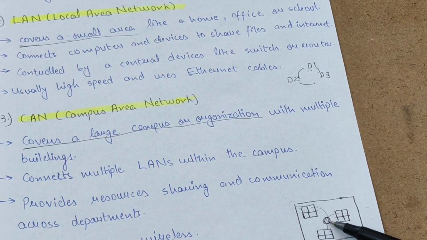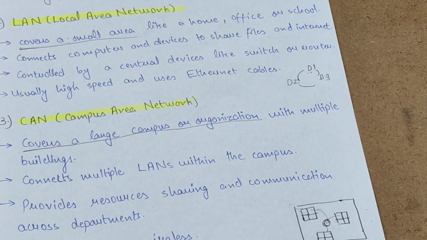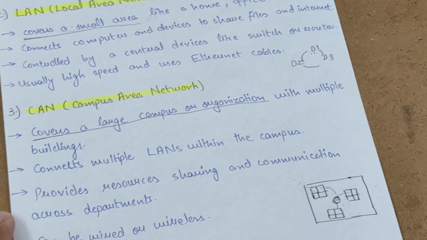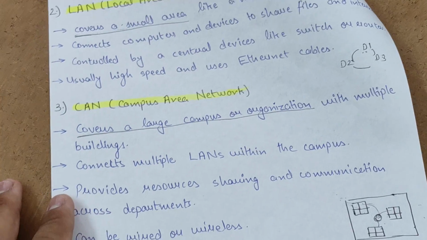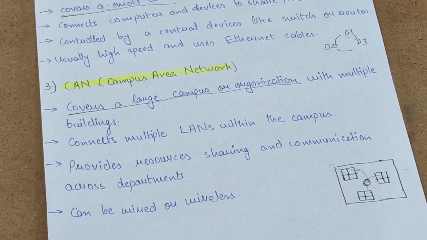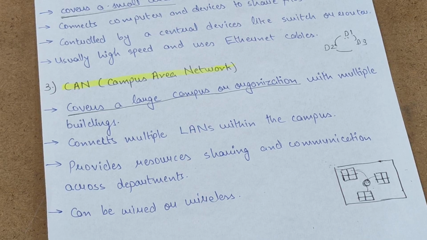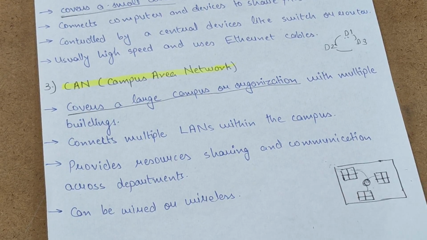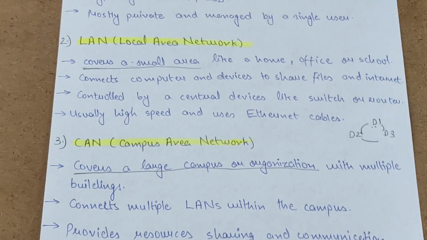It takes this request from this building, this office, and sends it to this office. Then this office receives the data that was meant to be sent by this office. So basically, campus area network is a bigger version of local area network. So this is it about campus area network, and it also provides resources that are used in sharing and communication across the departments, like the example I gave you of these three buildings or offices, as I said. And it can be wired or wireless. So this is it about campus area network.